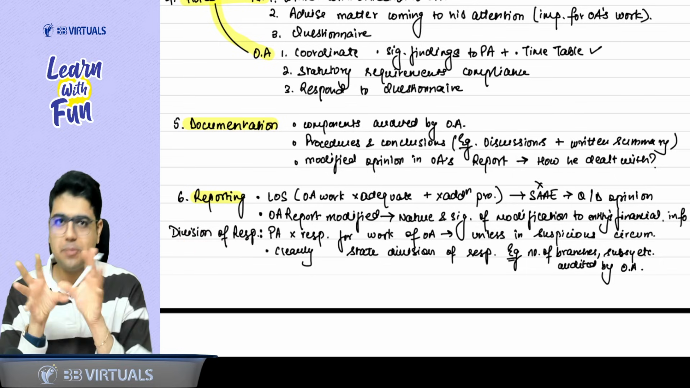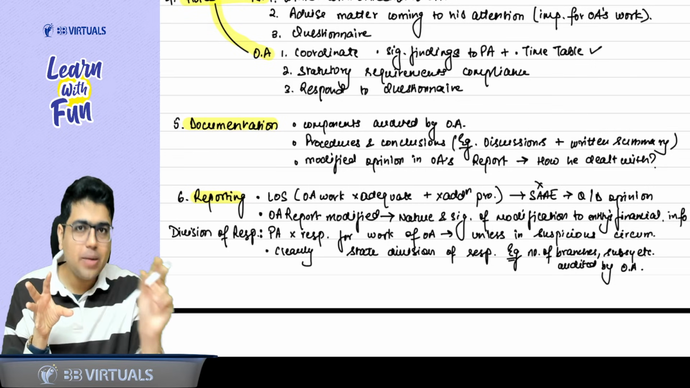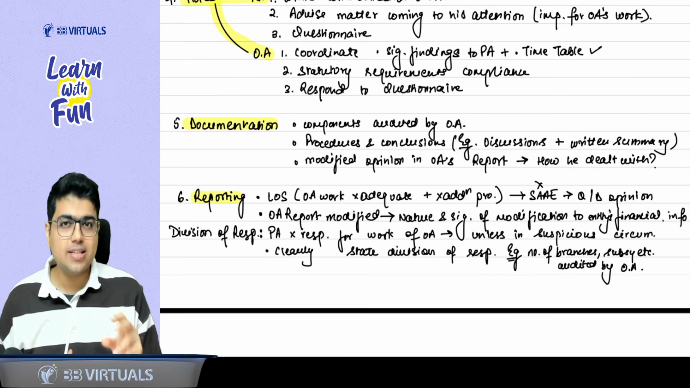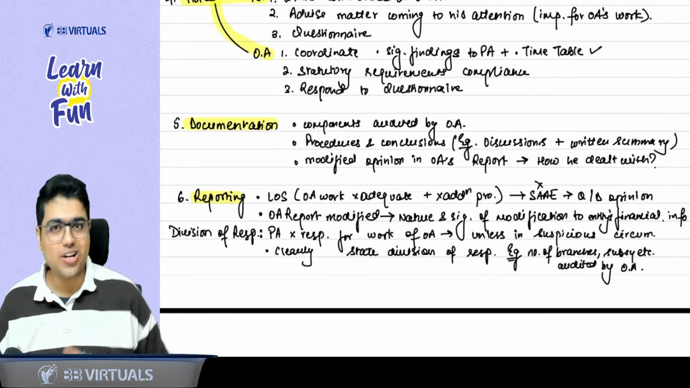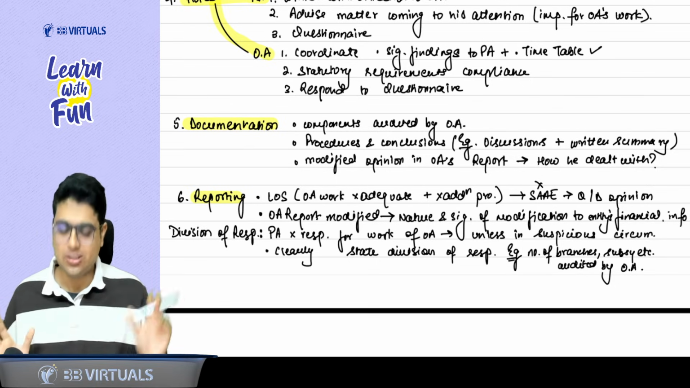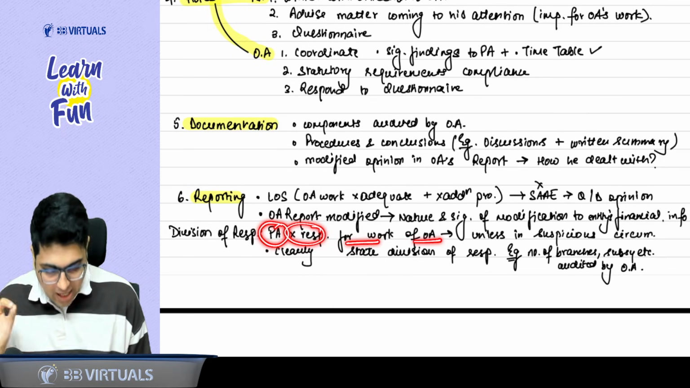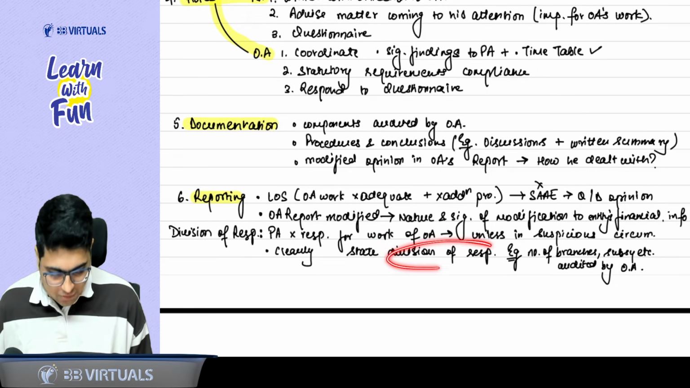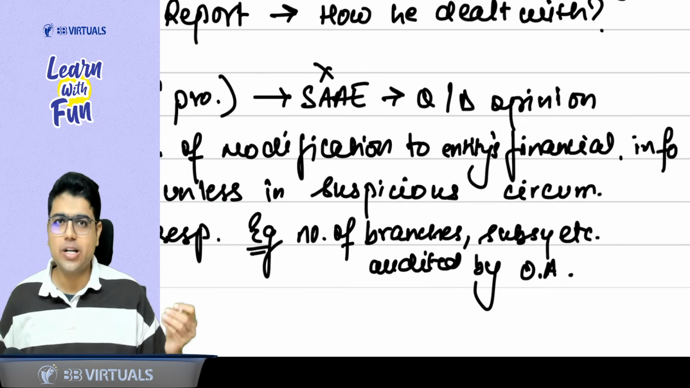Last point of this essay, division of responsibility. If in financial statements, some components, some branches are audited by the other auditor, and later on, if some issues are identified in the financial statements of those branches, of those subsidiaries, who will be responsible? Sir, the other auditor. So whenever you are reporting, clearly mention the division of responsibility. So this is the last point. The principal auditor is not responsible for the work of the other auditor unless there were some suspicious circumstances. So you should clearly state the division of responsibility. For example, you can mention the number of branches, subsidiaries, etc. which were audited by the other auditor.